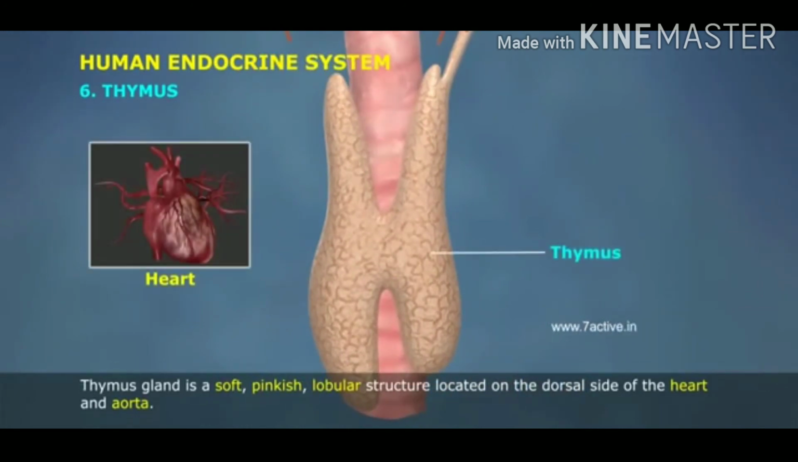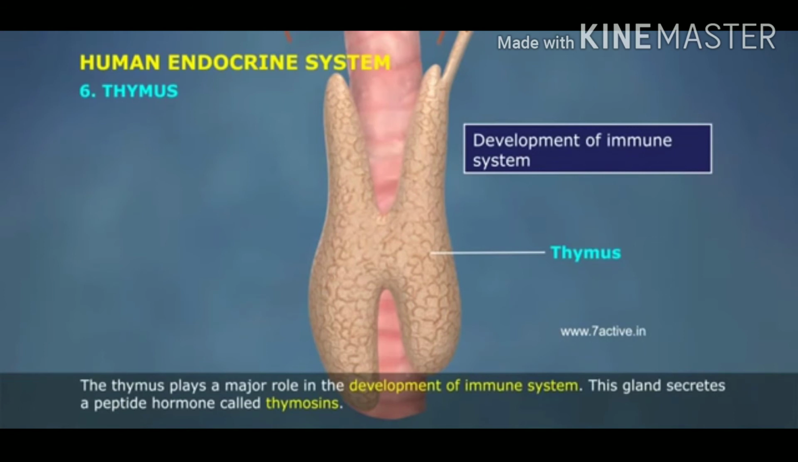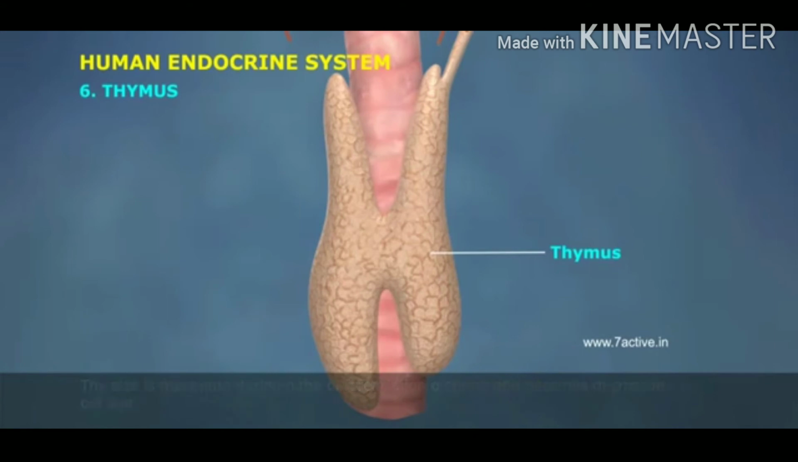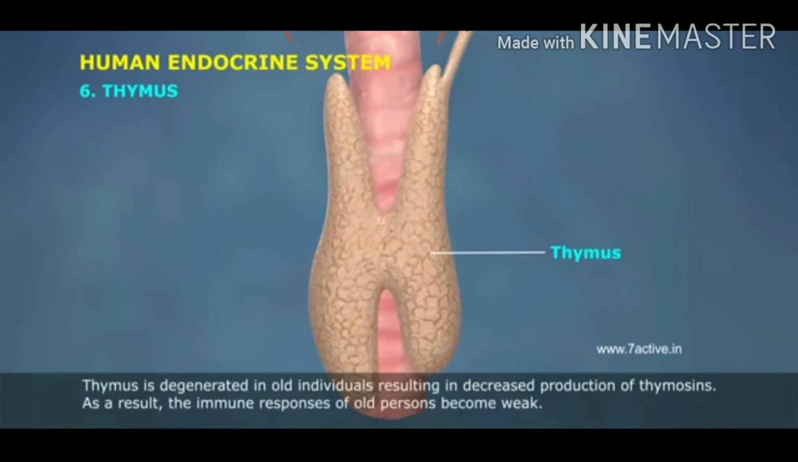6. Thymus. Thymus gland is a soft, pinkish, lobular structure located on the dorsal side of the heart and aorta. The thymus plays a major role in the development of the immune system. This gland secretes a peptide hormone called thymosins. Thymosins play a major role in the differentiation of T lymphocytes, which provide cell-mediated immunity. The size is maximum during puberty, but begins to shrink and becomes microscopic in old age. Thymus is degenerated in old individuals, resulting in decreased production of thymosins. As a result, the immune response of old persons becomes weak.